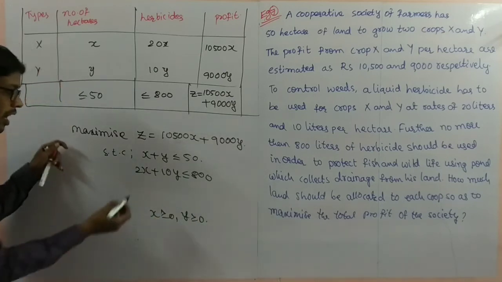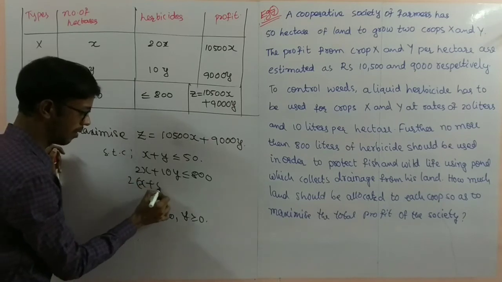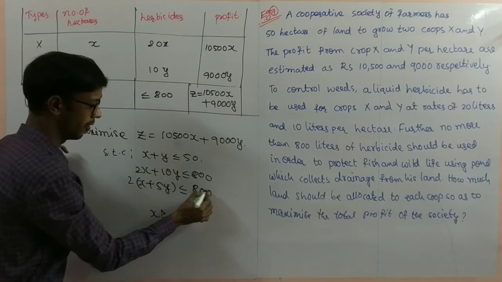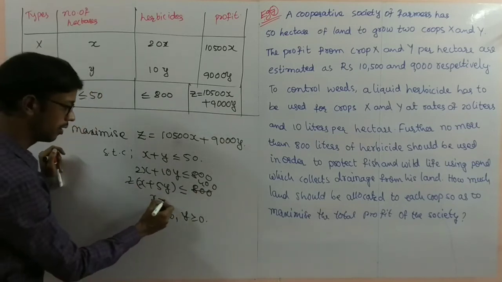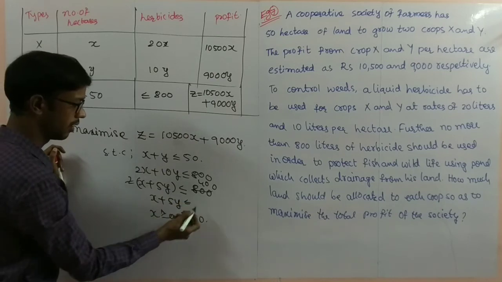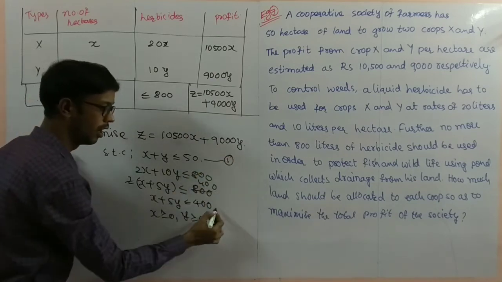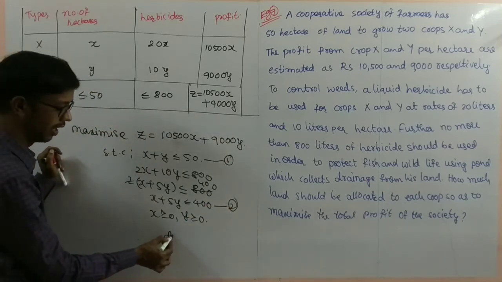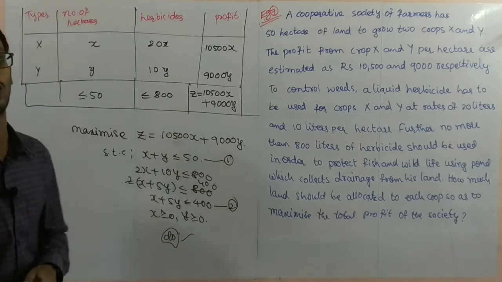These are the non-negative constraints. Here we can take the common 2. If we take 2 common, x plus 5y is less than or equal to 400, since 2 ones are 2 and 2 fours are 8. This is the first constraint, this is the second constraint, and these two are non-negative constraints. Next, we can draw the graph as homework. Pause the video to note it down.